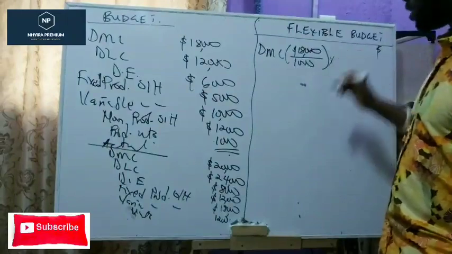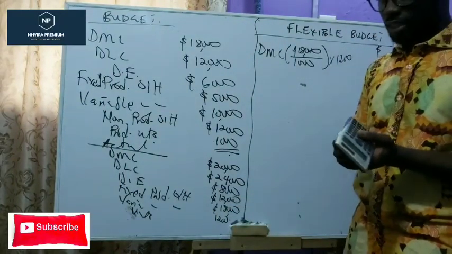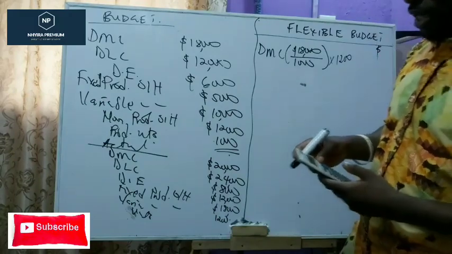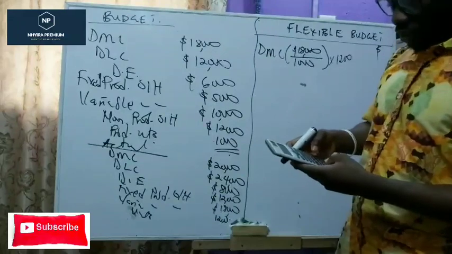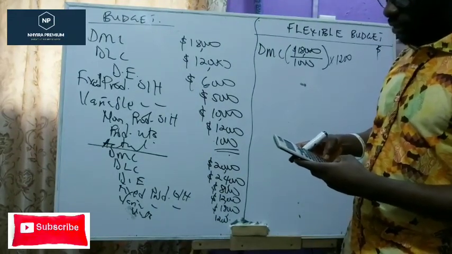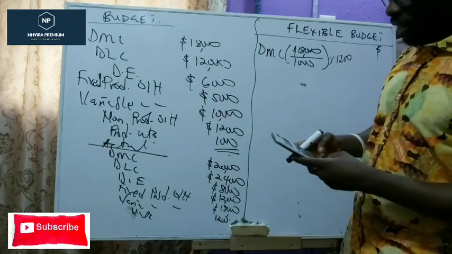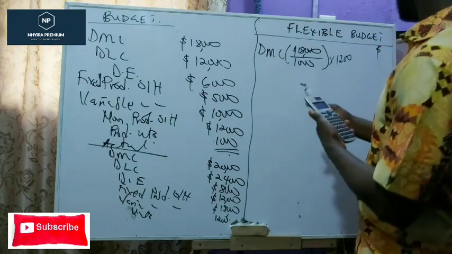Then we use that to multiply the actual units, and that is 1,200. Are you getting the concept? So that's 18,000 divided by 1,000, which is 18, times 1,200. That should be 21,600.